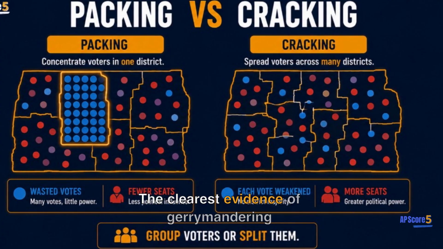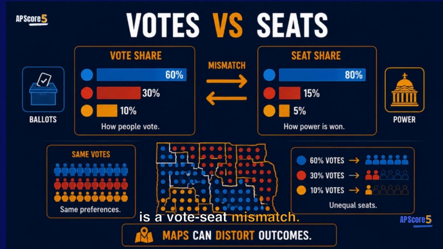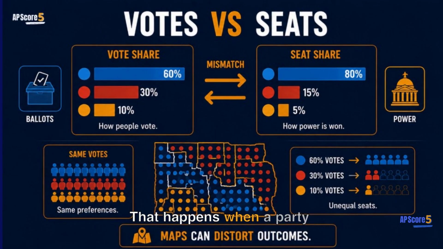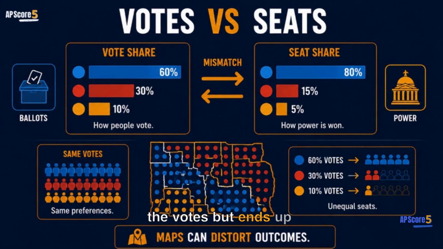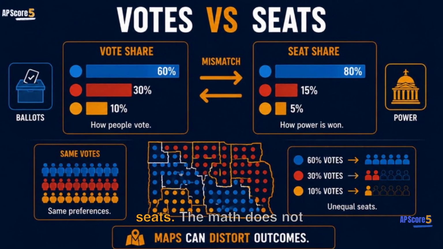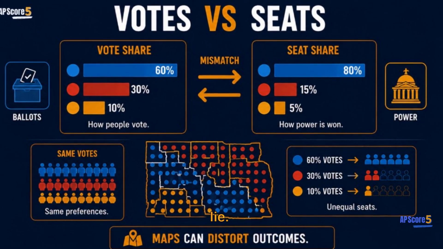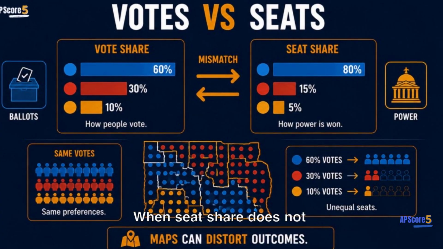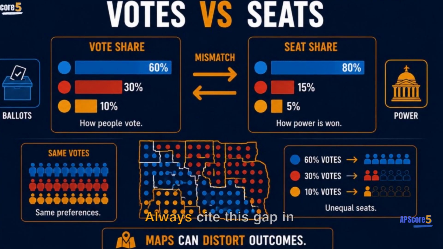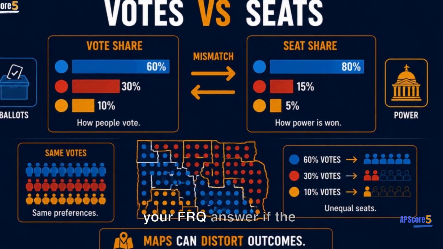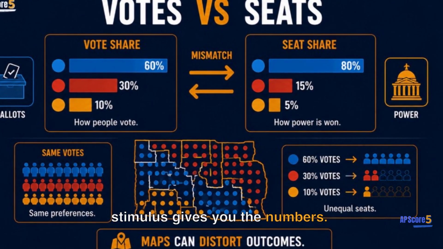The clearest evidence of gerrymandering is a vote seat mismatch. That happens when a party wins, say 48% of the votes, but ends up with 70% of the seats. The math does not lie. When seat share does not track vote share, the district map is doing the work. Always cite this gap in your FRQ answer if the stimulus gives you the numbers.